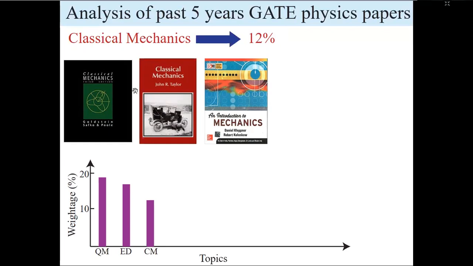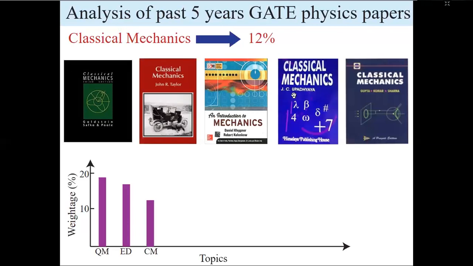Those are the types of problems you need to solve. And if you want a book which gives you more solved problems, then Indian author books are good, like J.C. Upadhyaya and Gupta Kumar Sharma.